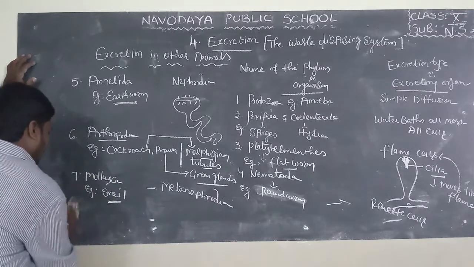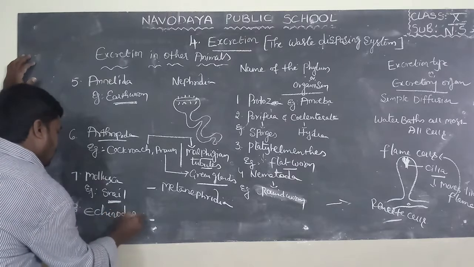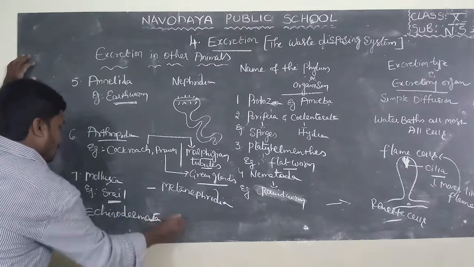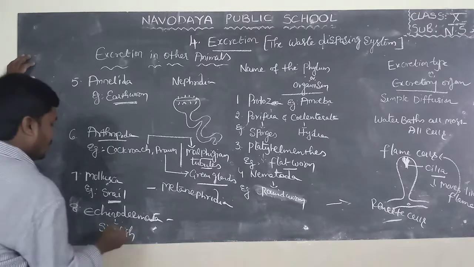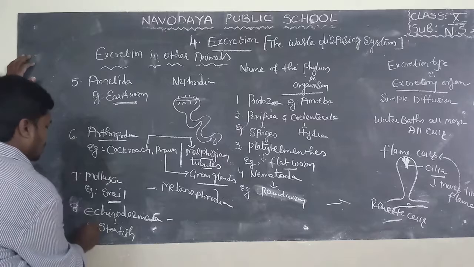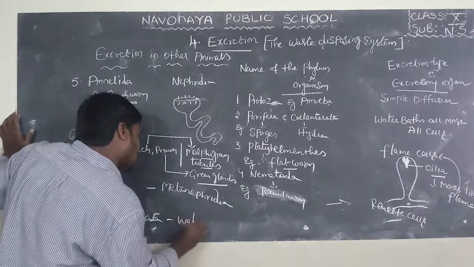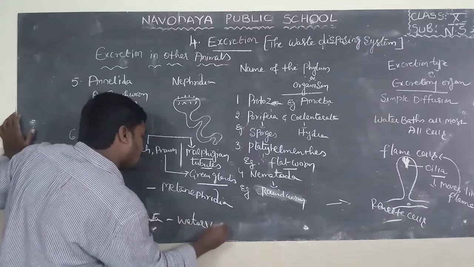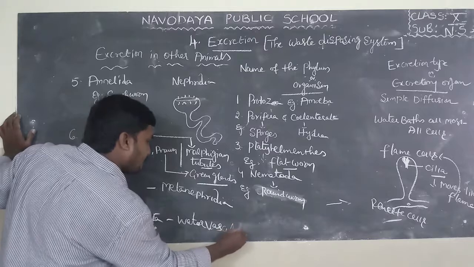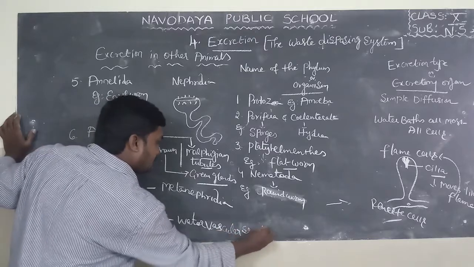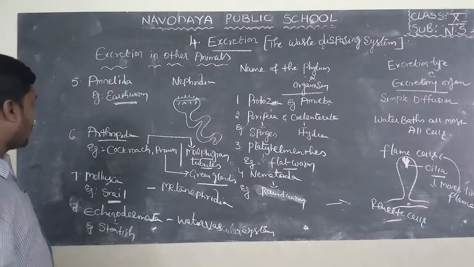Next one is eighth one. Echinodermata, example, starfish. In Echinodermata, the excretory organ is water vascular system. Echinodermata, example, starfish, water vascular system.